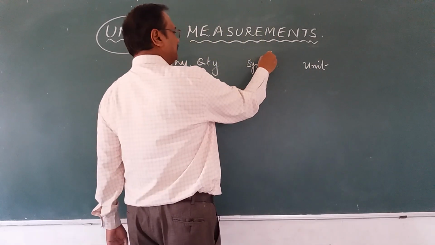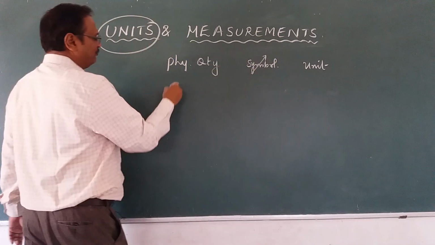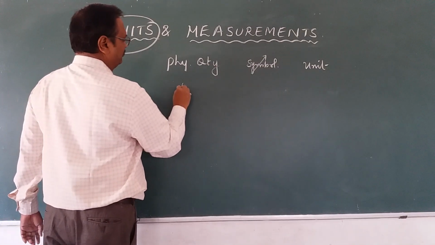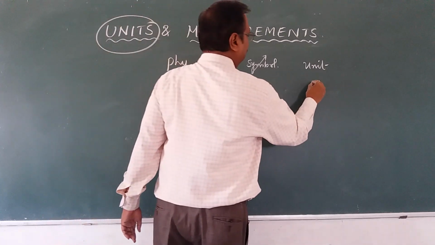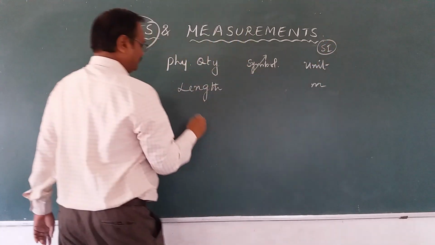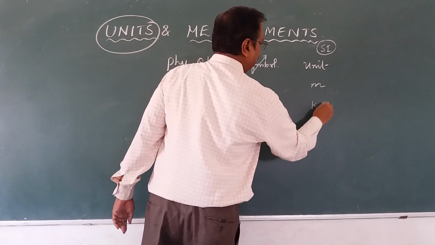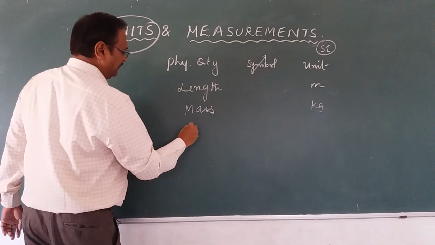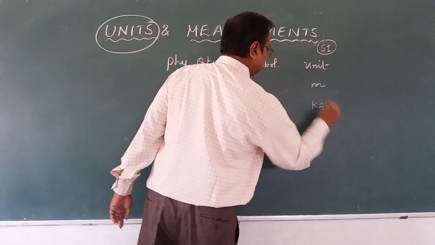First, physical quantity: length. Unit: meter. I am talking about the SI system of units. Mass: kilogram. Then time: second.